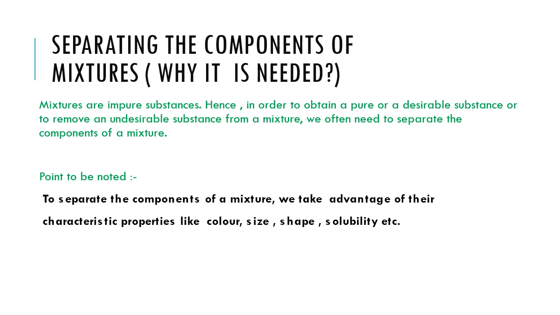Now we will take the separation of components of mixtures. How can we separate the different components of a mixture and why is it needed? Mixtures are impure substances.